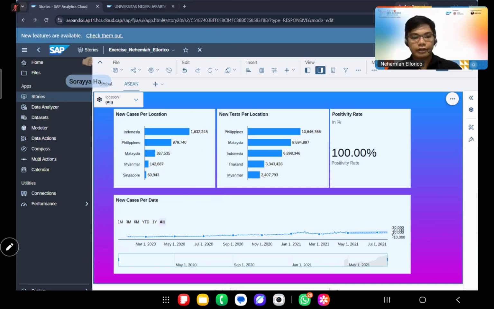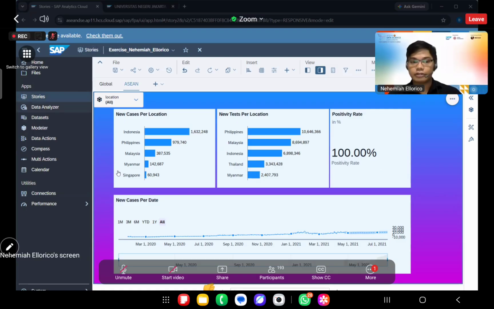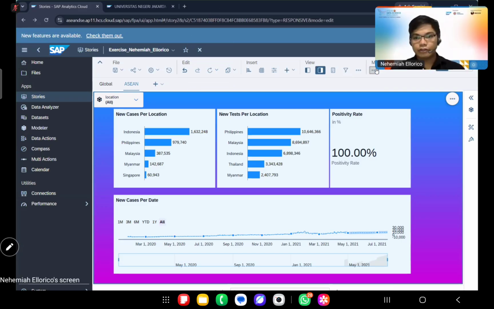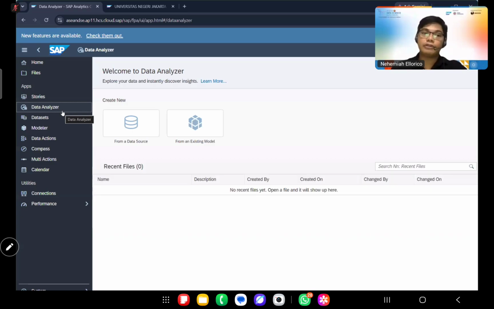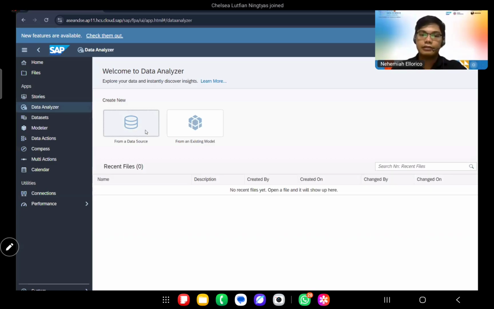So that's it for the visualization, for the stories part. For the smart discovery, it's on the module, but the capability is yet to be here, maybe. But I will show you something else. You don't need to follow, but let me just show you the data analyzer. It's also kind of like a dashboard, but let us see the capabilities of this data analyzer.